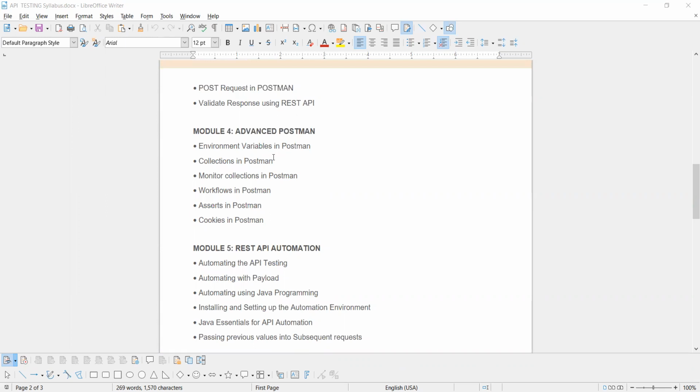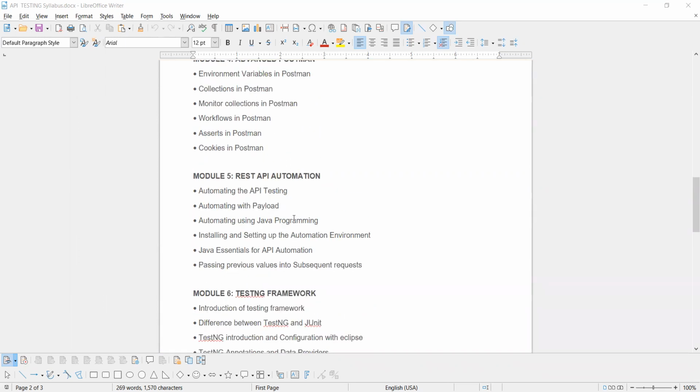So your Postman will automatically be useful for manual as well as for automation. Now REST Assured API automation. How you will be automating the API testing, how you initiate your payload, how it is going to work, how you hit the request and how you get the response. What is the environment you're using? How you are going to integrate with Eclipse or IntelliJ, and what is in the pom.xml? What dependencies do you have to add? Those things we will be covering under the REST Assured API automation.